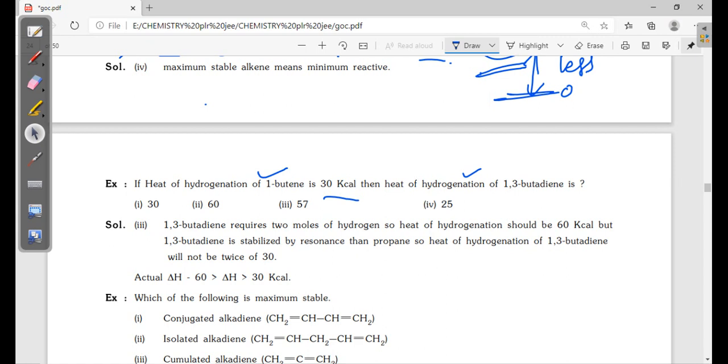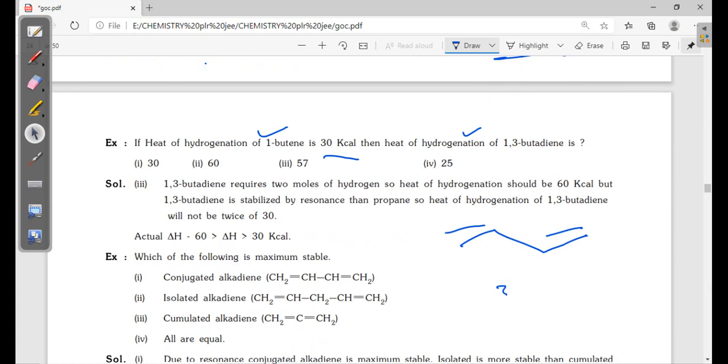1,3-butadiene, generally our expectation is 60, but it is in conjugation. So because of conjugation it will be more than 30 and less than 60. So 30 is not the answer, 60 is also not the answer, 25 no, 57 is the answer. Right?